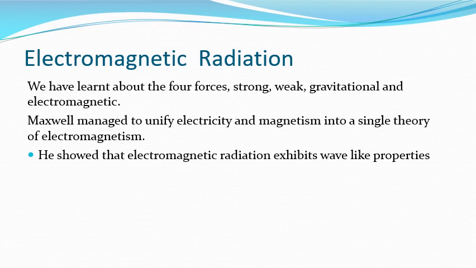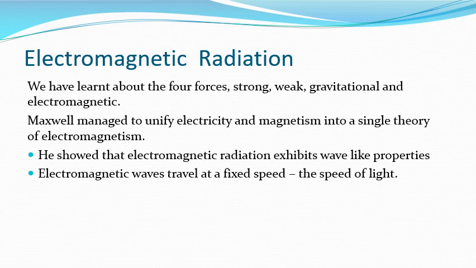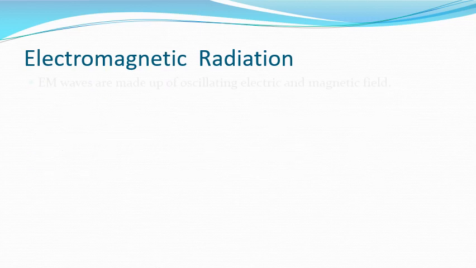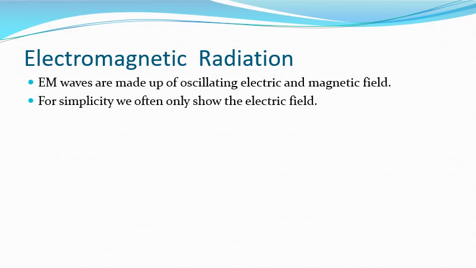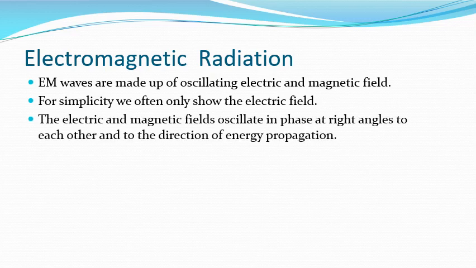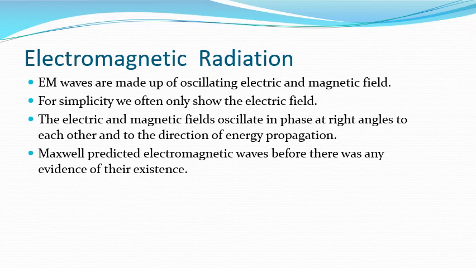He showed that electromagnetic radiation exhibits wave-like properties, that they travel at a fixed speed, the speed of light, and that they're made up of oscillating electric and magnetic fields. For simplicity, we usually just show the electric field, but both the electric and the magnetic field are oscillating in phase at right angles to each other and to the direction of energy propagation, the way the wave is moving.